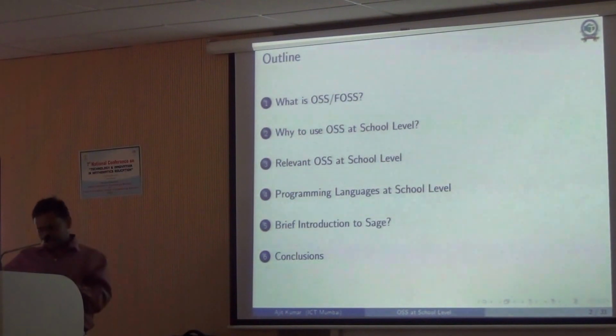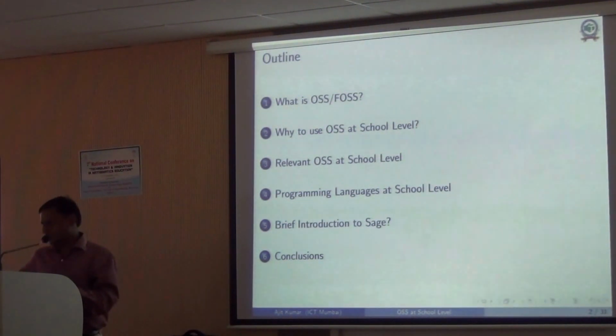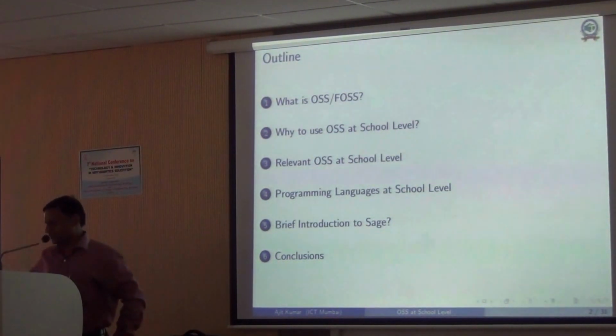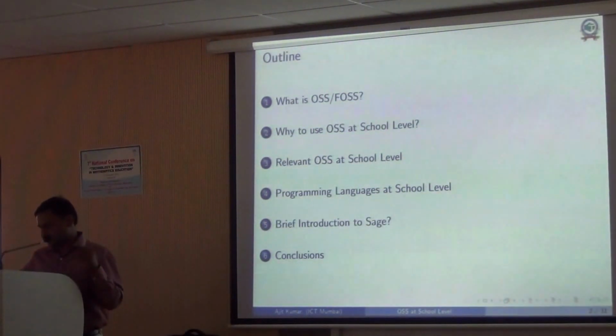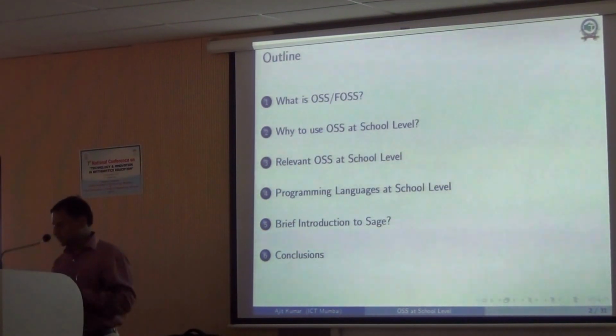And as you mentioned, I'll also briefly introduce a software called Sage, which is one of the very popular free and open source software, which can be used from school level to postgraduate level and research level as well. Right, so that's a brief outline of this talk.